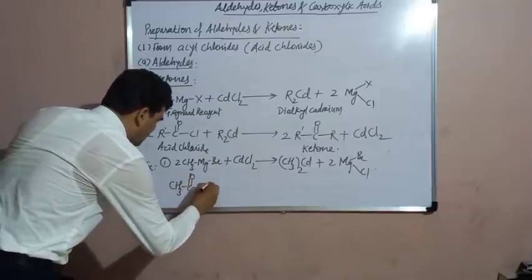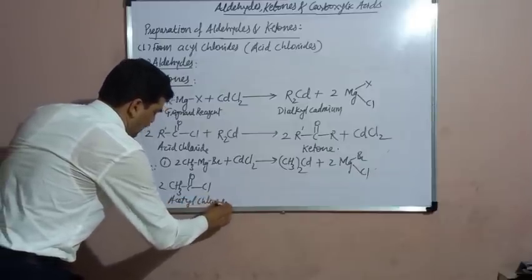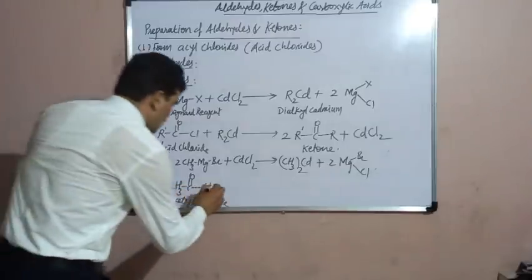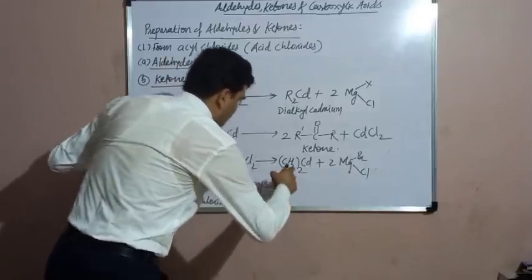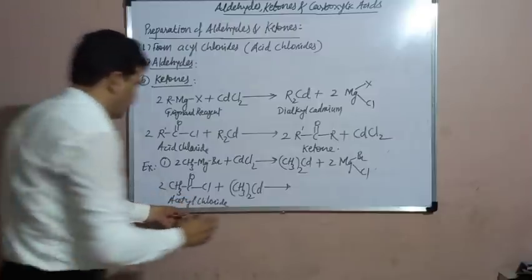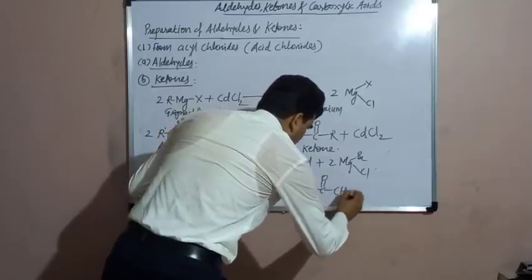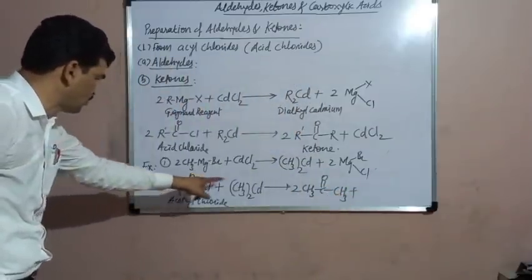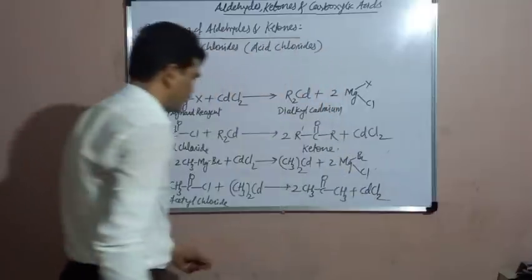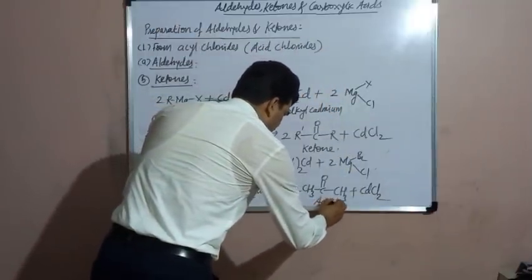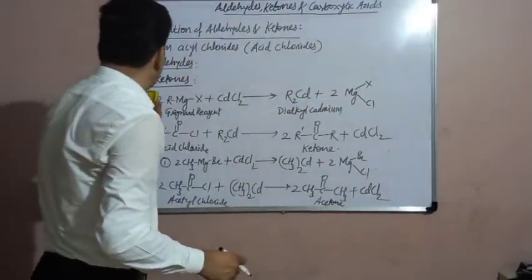Acetyl chloride, which is the chloride of acetic acid. Then dimethyl cadmium on reaction with acetyl chloride will form 2 moles of acetone, CH3 C double bond O CH3, plus cadmium chloride. So acetone is obtained here. We can obtain the aromatic ketone also. Aromatic ketone can also be obtained by this method.